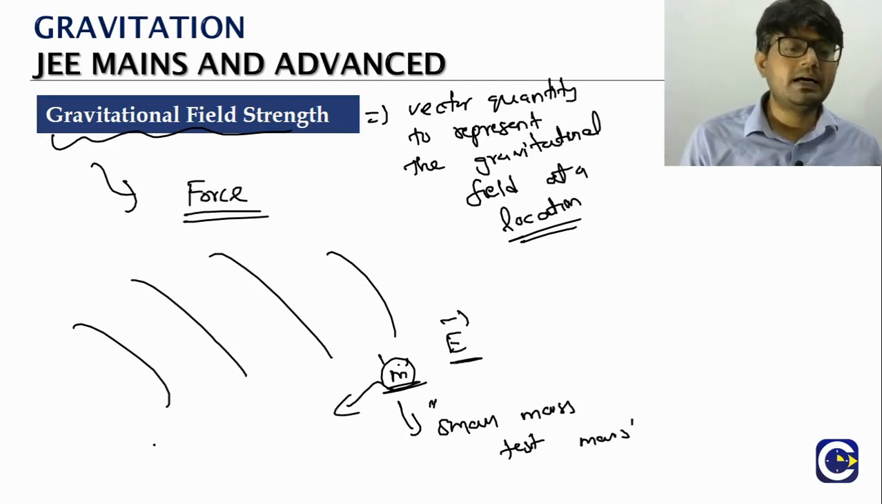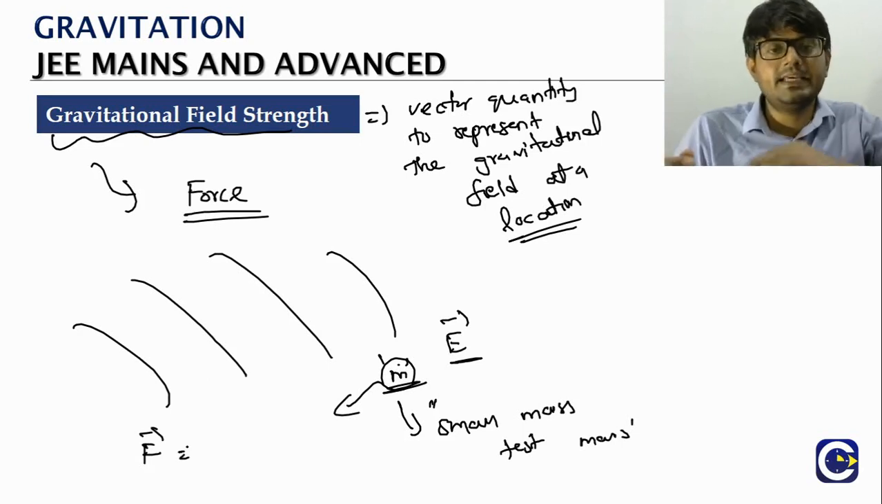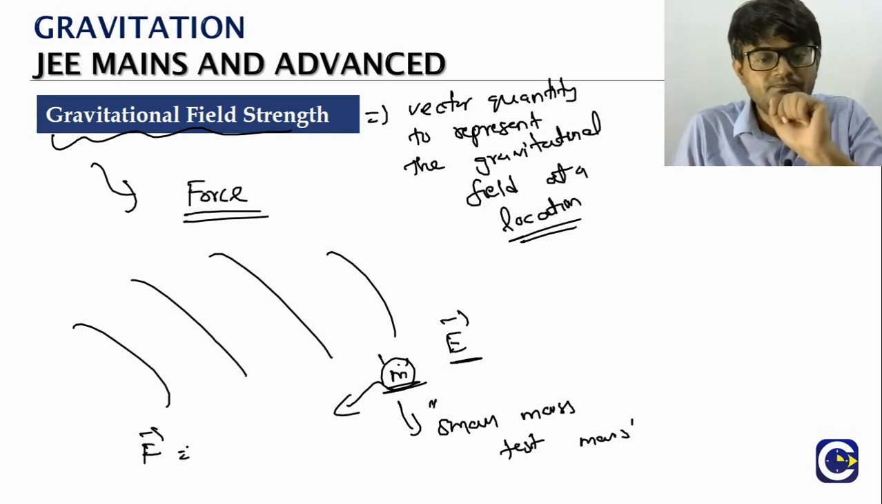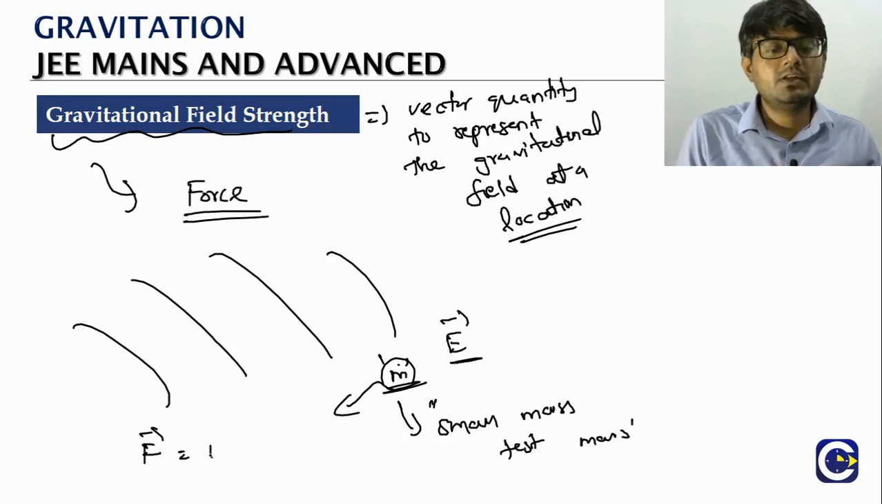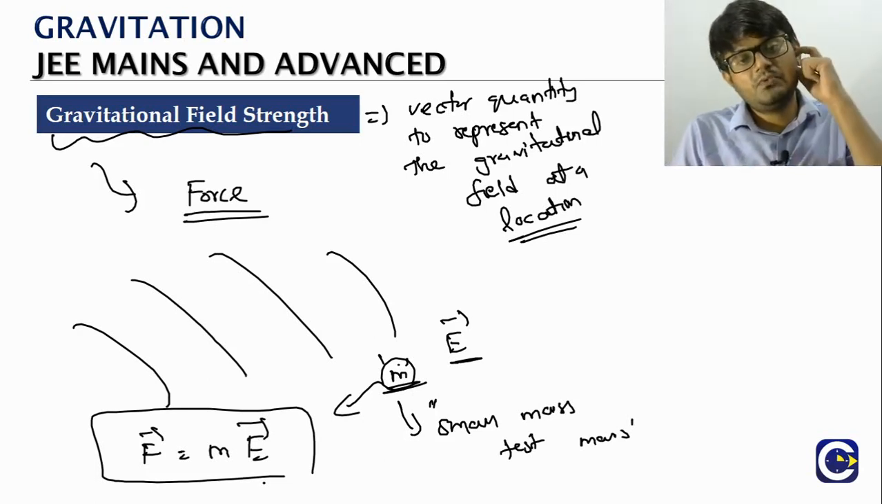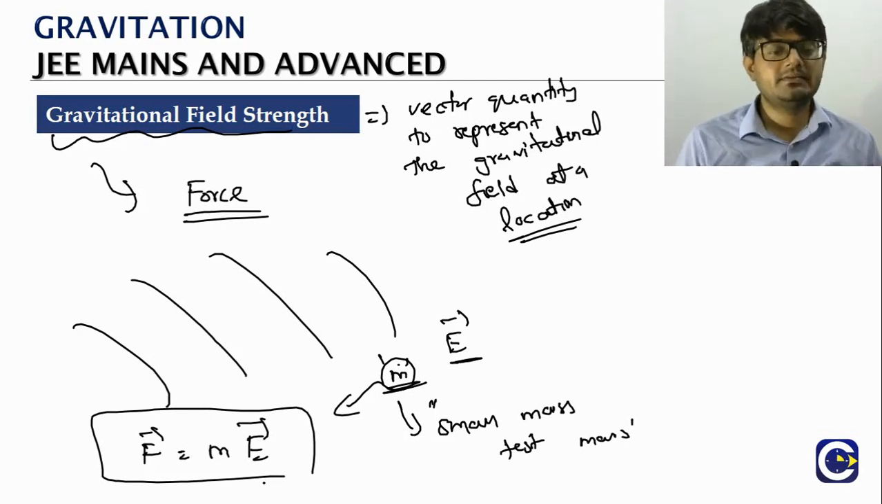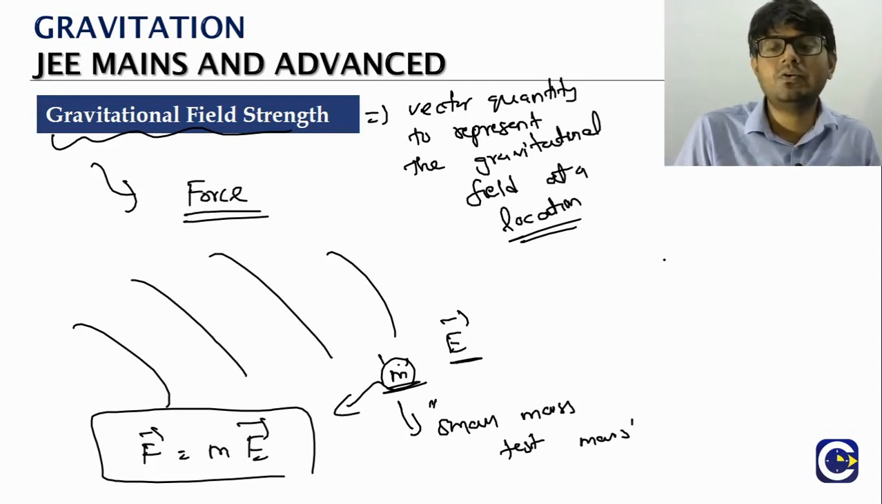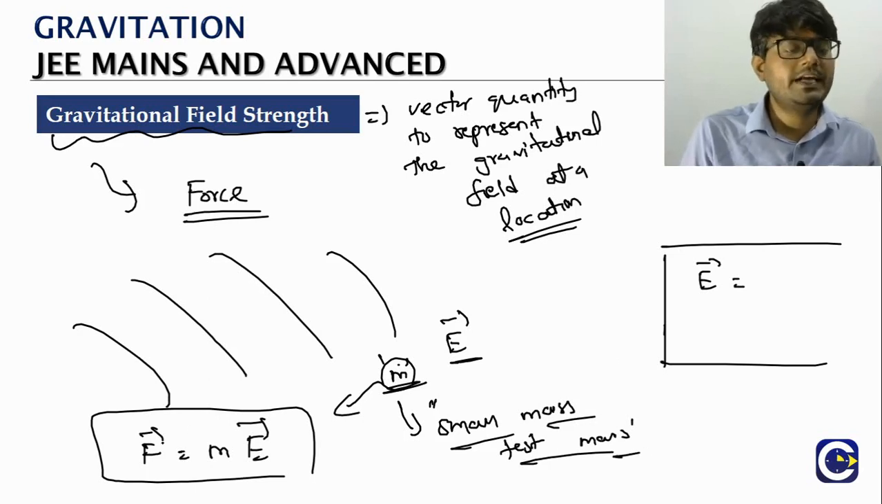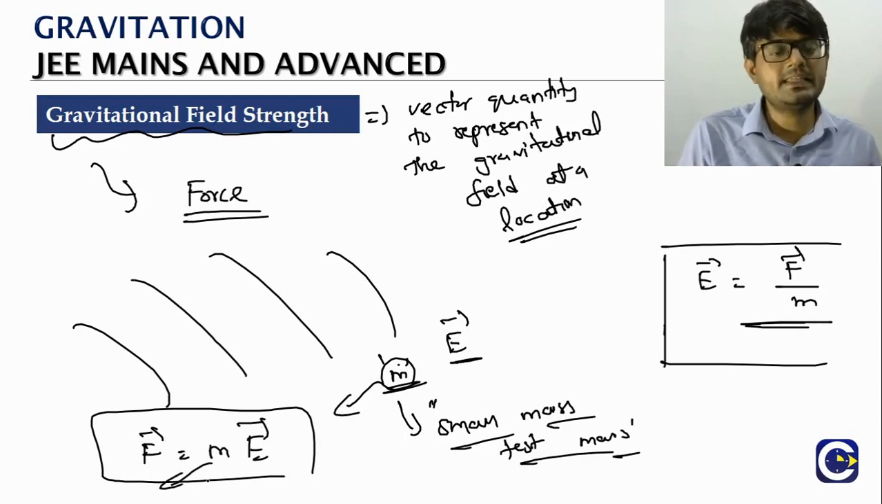The force acting on this mass is given by this relation between the field at the location and the force acting on a mass that you place at the location. If you are keeping a mass small m, the force acting on it will be equal to the mass of the particle times the gravitational field strength there. So how do we find the field strength at a location? We put a small test mass, find the force acting on it. So how do you find E bar? F by m. Just take m to the other side.